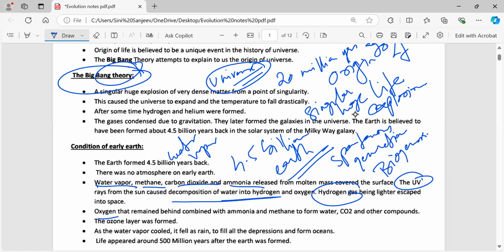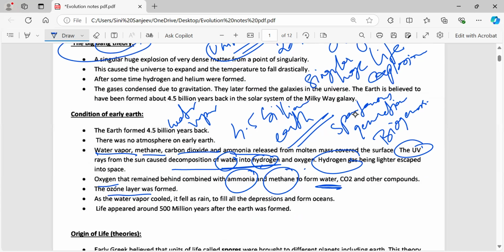Now here water was split into hydrogen and oxygen. Hydrogen just escaped into space, so what remains is the oxygen. Whatever oxygen remained combined with the ammonia and methane to form the important thing called water, carbon dioxide and other such components. Later on, the atmosphere had to be completely formed. Along with this, one more layer came, which is called the ozone layer.